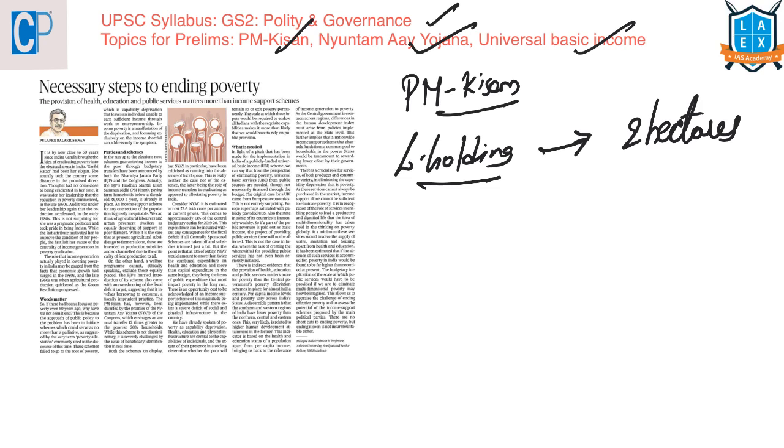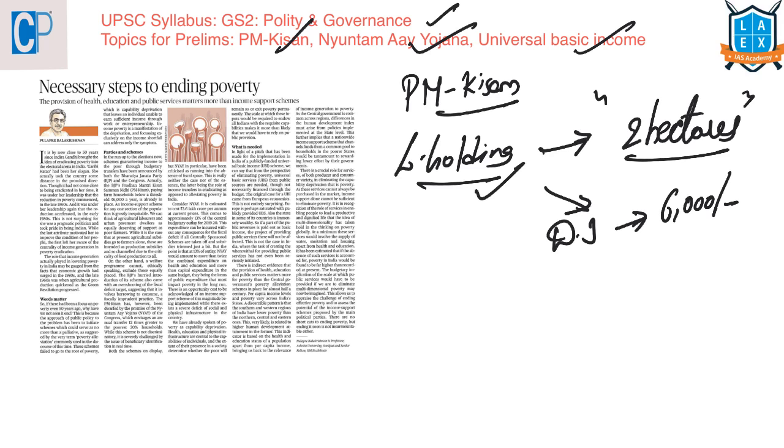It is not 2 acres, but 2 hectares. The land-holding farmers holding cultivable land up to 2 hectares will be provided direct income support of 6,000 rupees every year.